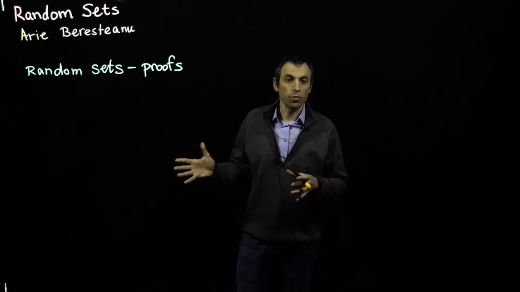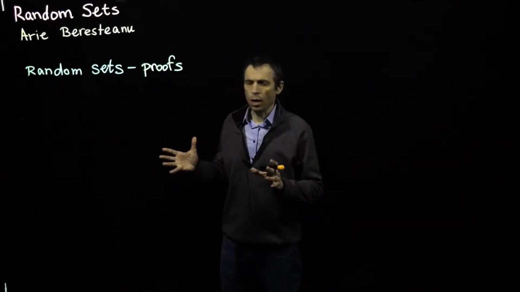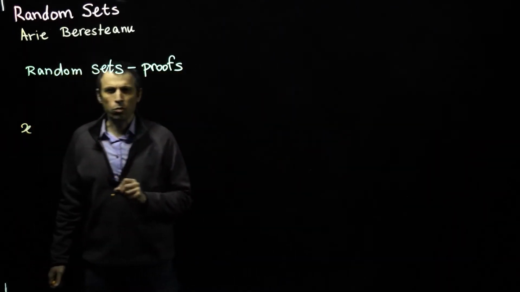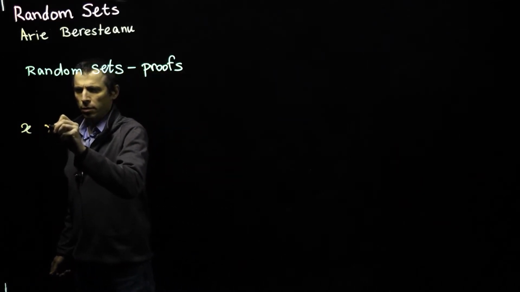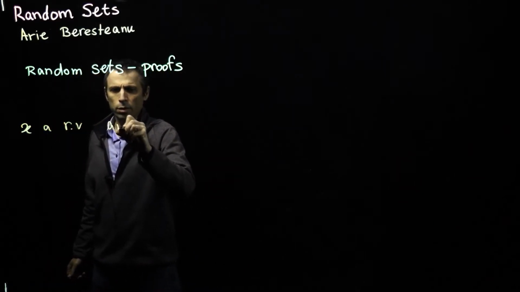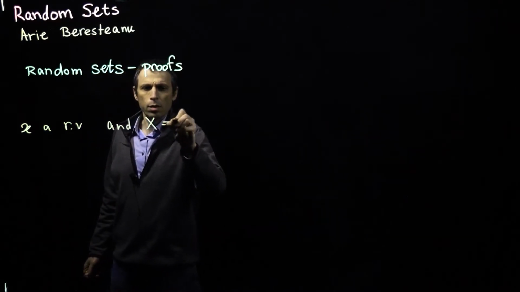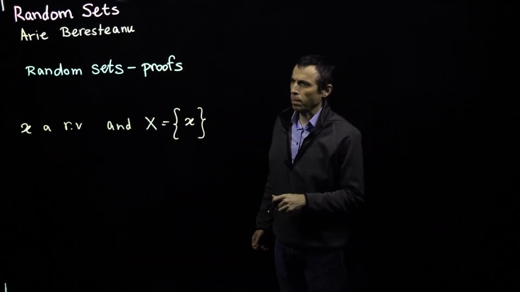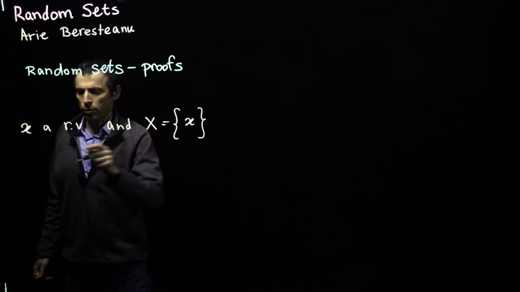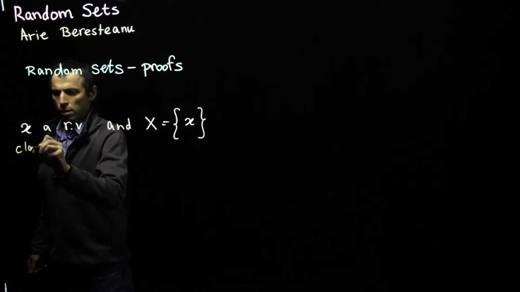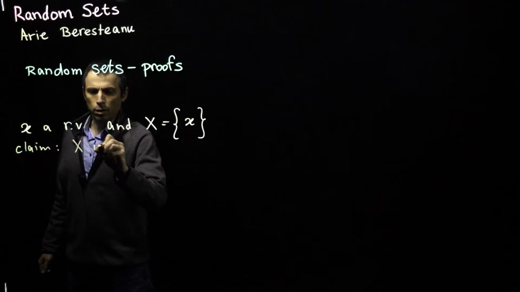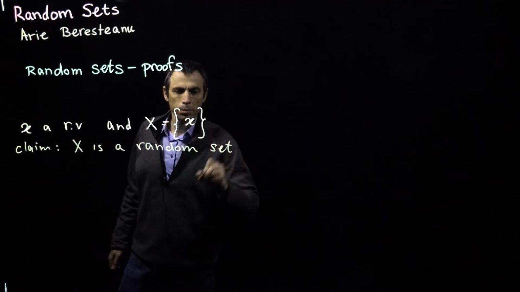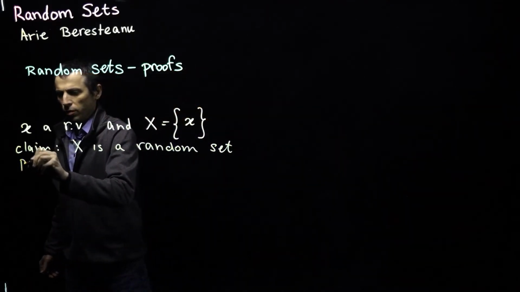Let's prove that some of the examples, the first two that I will do, are indeed random sets. Let's remind ourselves. We have X, which is a random variable, and the set X is just putting curly brackets around the x. It's all of omega, for each omega, like that. So the claim is that X is a random set. Let's prove it.